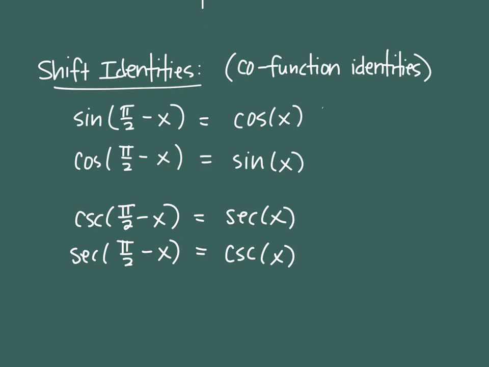But I can't stress enough that this only works for pi halves. So there's got to be a final pair, and that's tangent on a pi halves shift and cotangent on a pi halves shift. And those shift into each other as well.